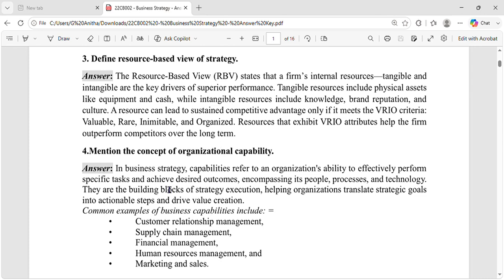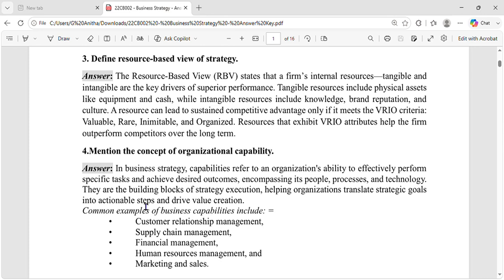The next question is: mention the concept of organizational capability. What is the capability which you are able to do? That is called a capability. Whether you are able to do this work completely and also do it in a successful manner, that is called capability. Whether an organization is able to do it like that, that is called the concept of organizational capability.